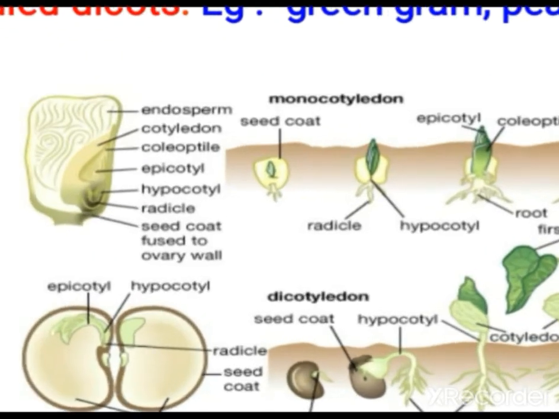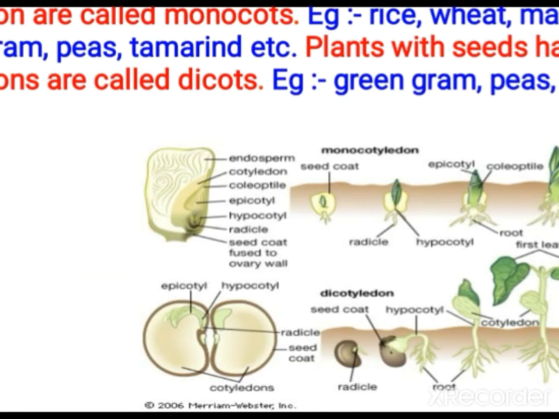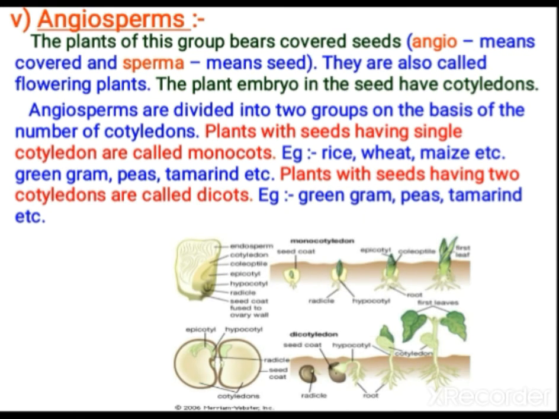Here you can see the radicle starts to grow and gets anchored in the soil, and slowly it opens up into a plant. Once the plant grows a little bit, it produces the first leaves, and later it is able to do photosynthesis. Till then they get nutrition from the cotyledon. Then later, slowly the cotyledon dries away and falls down. Okay children, so you read thoroughly.